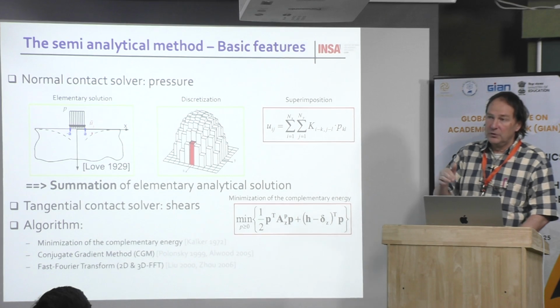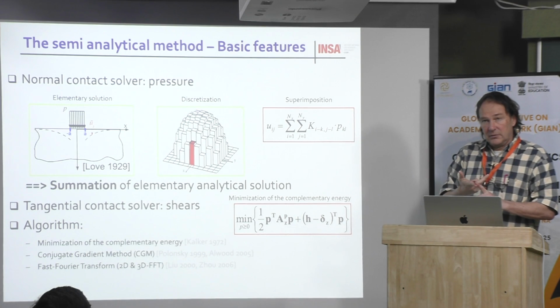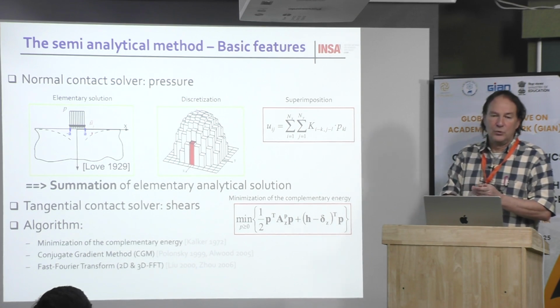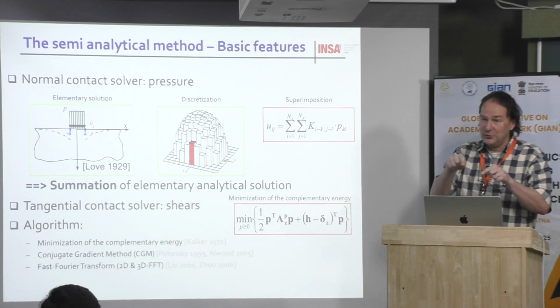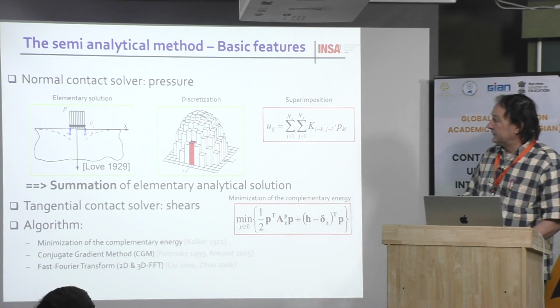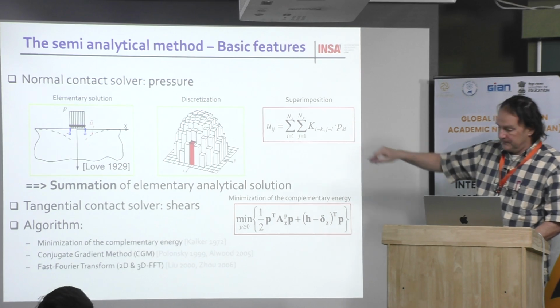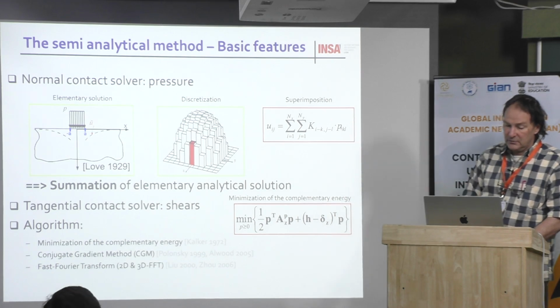Then, based on the Hertz work, Cerruti and Boussinesq gave all the solutions, and what he did was just to integrate that on a rectangle, which is not too difficult, but then the Love solution corresponds to the red pillar here.